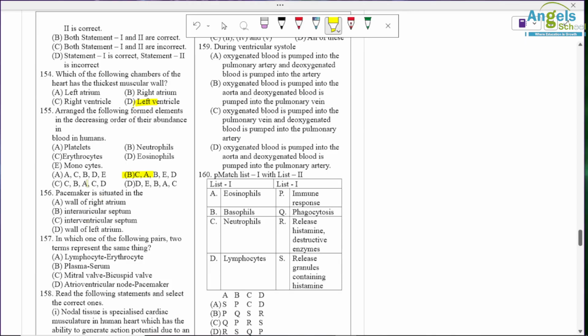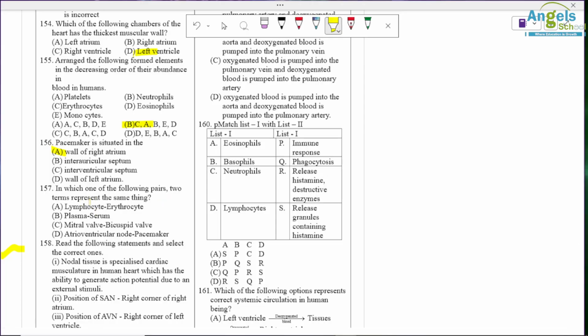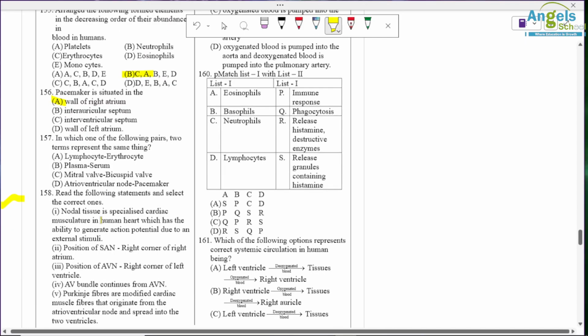Pacemaker is situated at the wall of the right atrium on the right side. Okay, option A is correct. 157. Which of the following pairs of two terms represent the same thing? So mitral and bicuspid are the same.